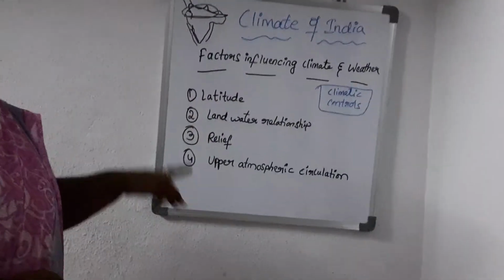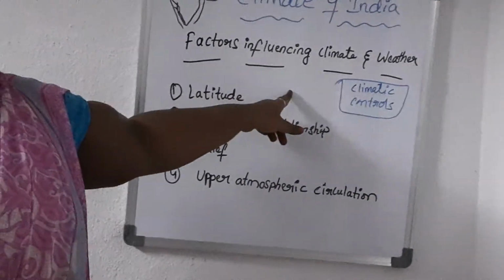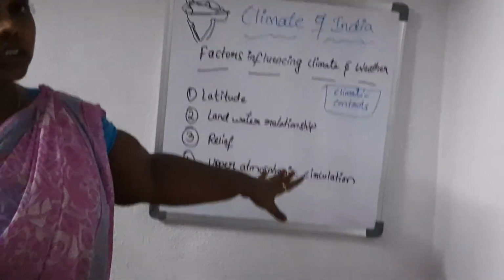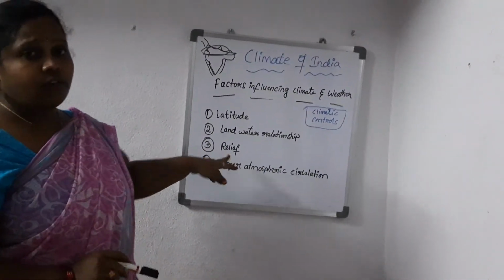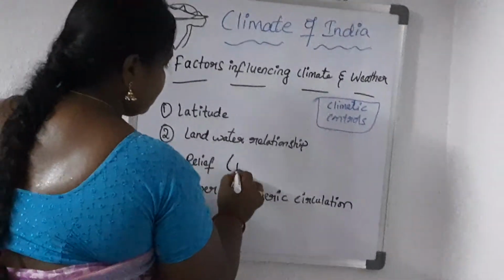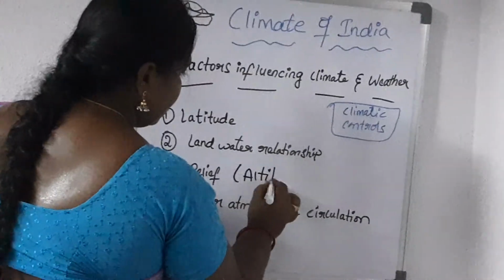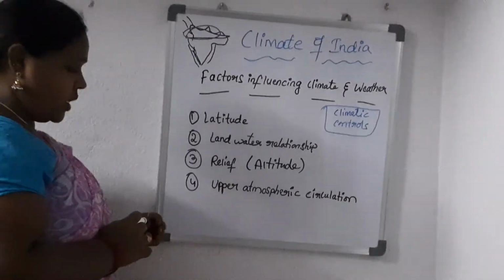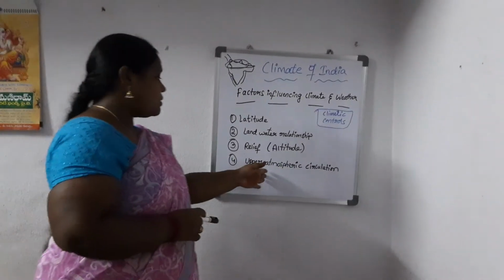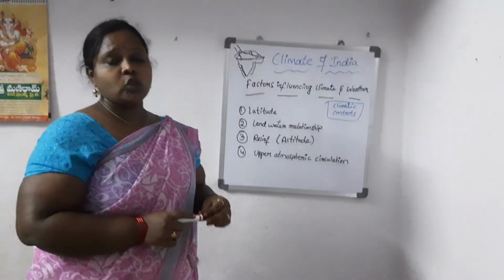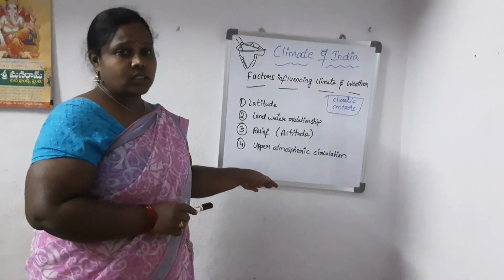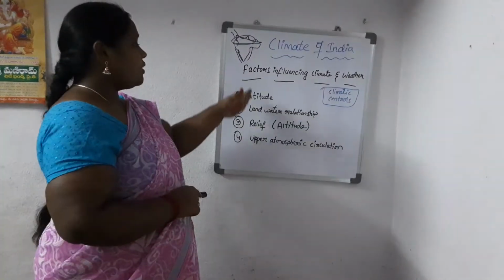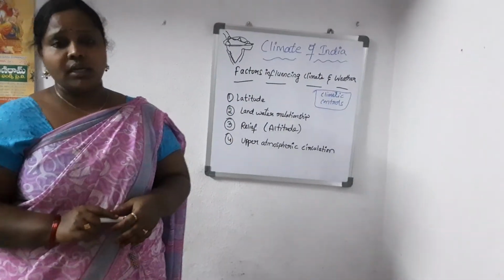What are those? First one is latitude, or distance from the equator. Second, land water relationship. Third is relief, meaning altitude. And fourth, upper air atmospheric circulation. In this part we will discuss the direction of trade winds and how jet streams affect the climatic controls. So these are the four main factors that affect the climate in India.